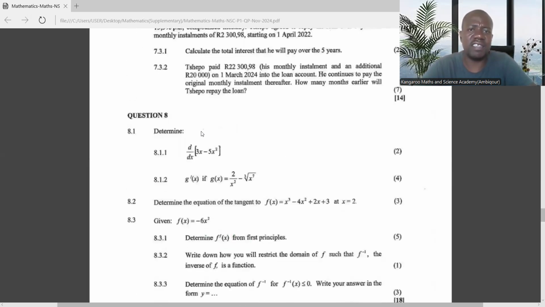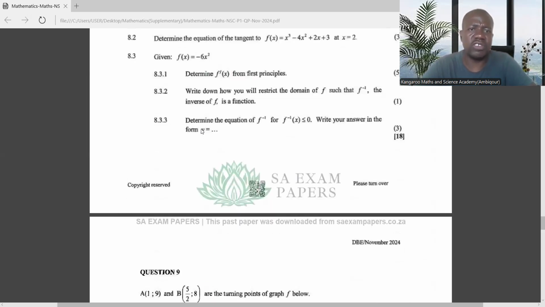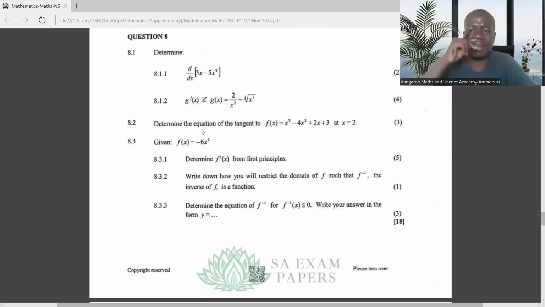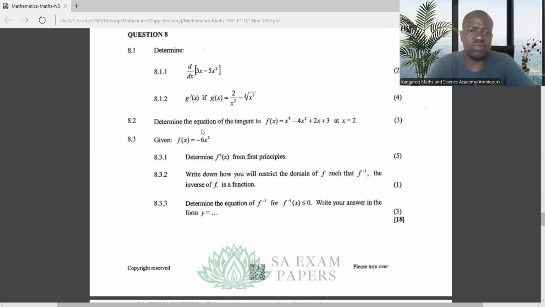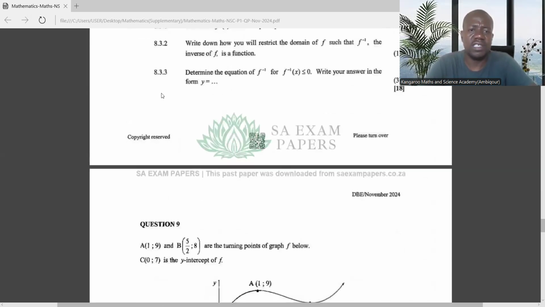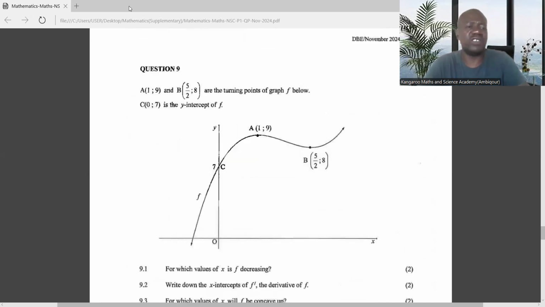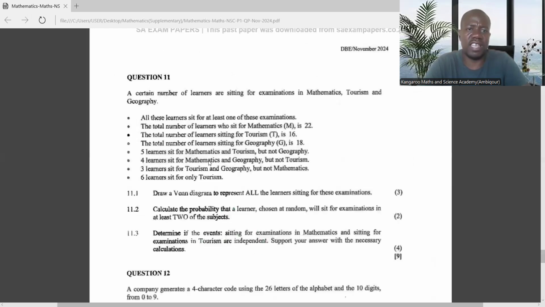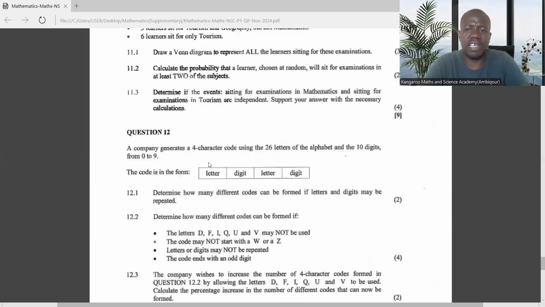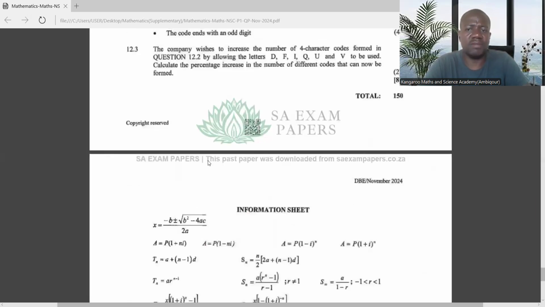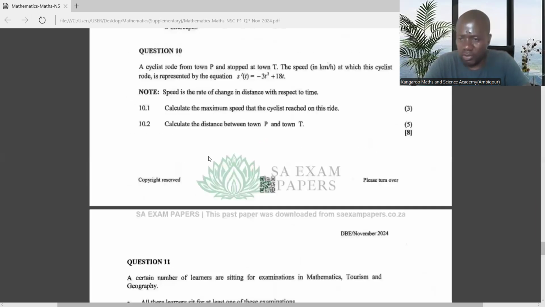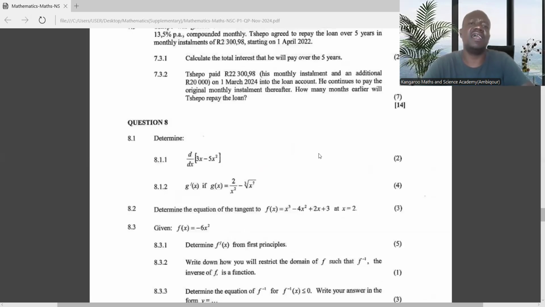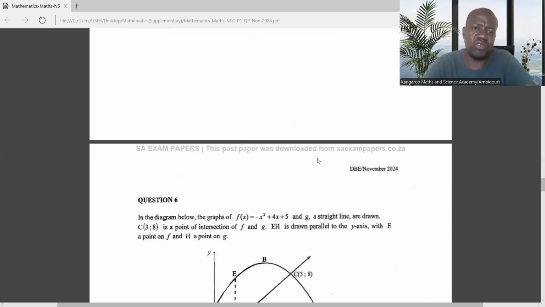Question 8 is calculus, which usually addresses first principles and the rules of differentiation. Question 9 is curve sketching, which is also calculus. Then question 10 is the application of calculus, and question 11 is probability and the fundamental counting principle. So according to my understanding, ladies and gentlemen, I would advise you to do this.